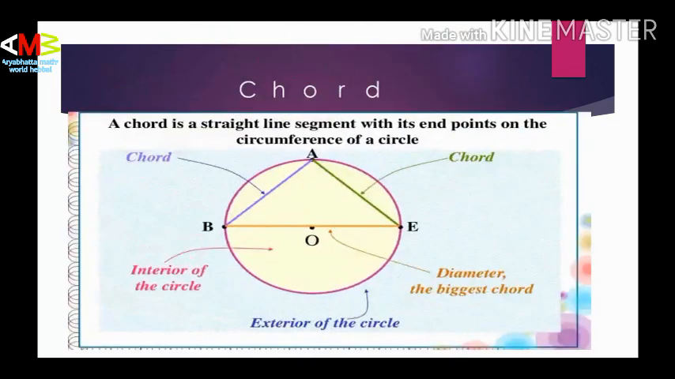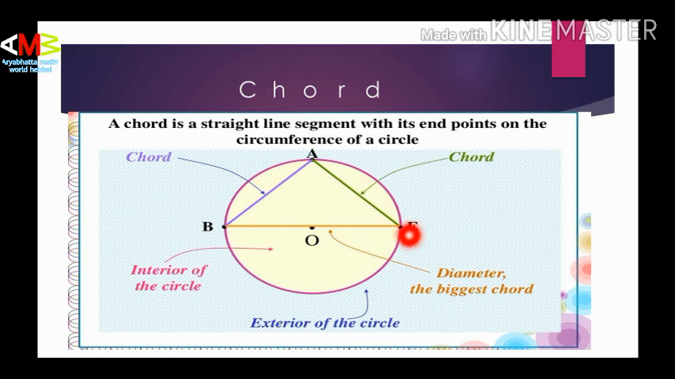Let us learn the next basic, that is called chord. What is a chord? The biggest chord is the diameter, from this point B to E. A chord is a straight line segment with its end points on the circumference of the circle. It reaches from one end point to another point on the circle, that is called a chord. That is B to A. It is also A to E. It is also B to E. It is also called a chord. The biggest chord of the circle is the diameter, that is given here.